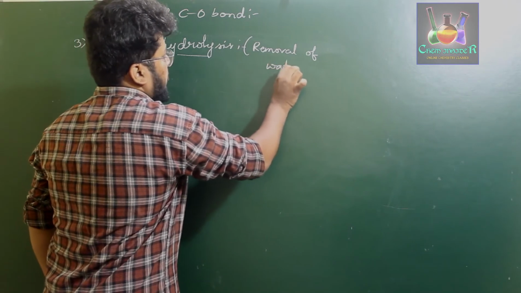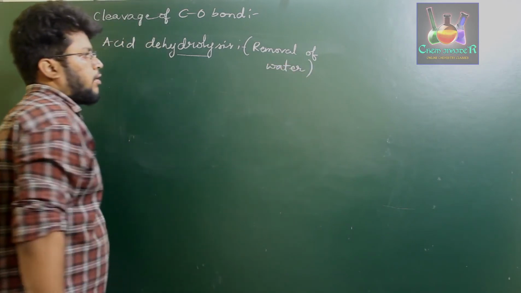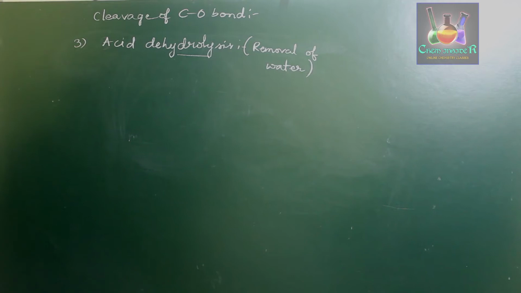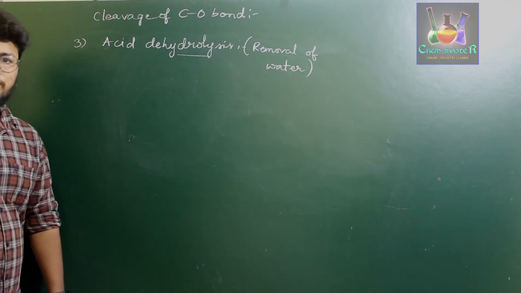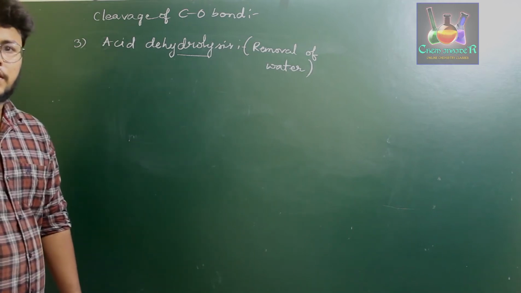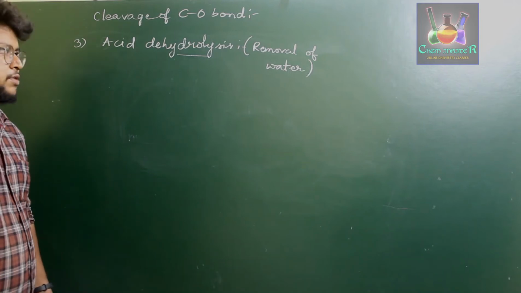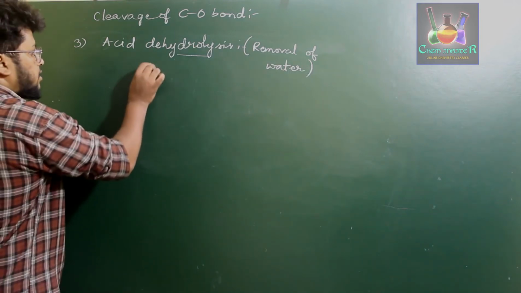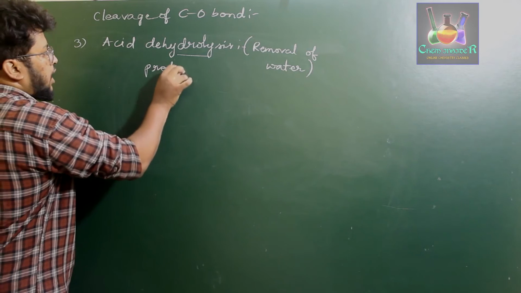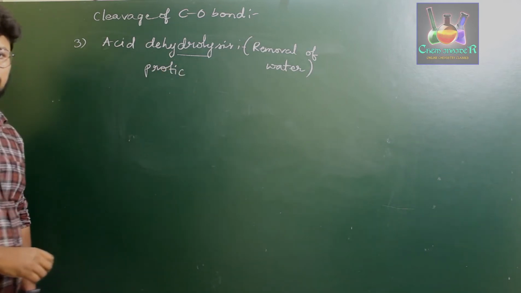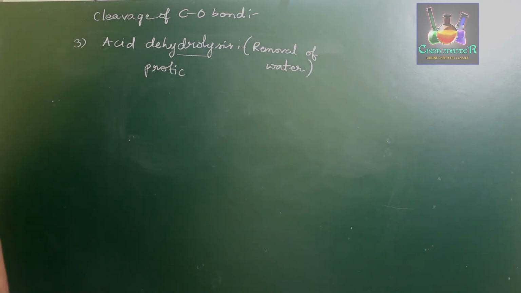So we are about to remove a water molecule from an alcohol. When you treat alcohols with protic solvents such as hydrochloric acid or H2SO4, especially protic solvents, that means they should have a proton in them. So when you treat alcohols with protic solvents such as concentrated sulfuric acid, we prepare the respective alkene.